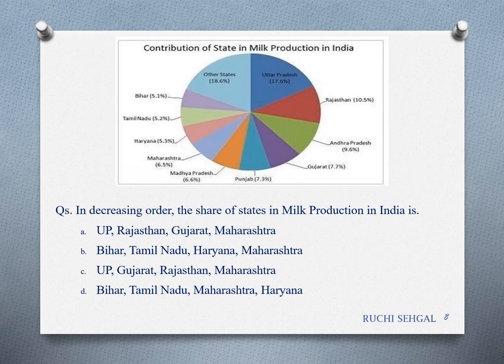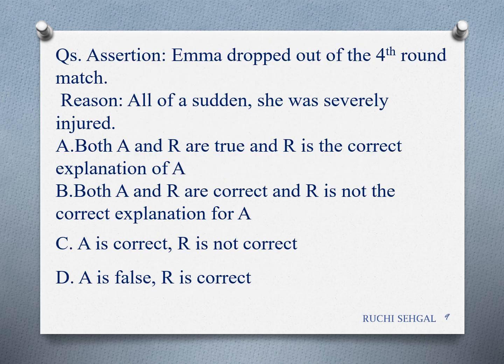Now let's look at this particular question. It says, in decreasing order, the share of states in milk production in India is. In this stem, what is important is you should understand decreasing order. So look at the highest milk producing state, and that's Uttar Pradesh. Now look for the decreasing order. Don't be overconfident and start looking at the increasing order. I just want to draw your attention towards the phrase decreasing order. That is important, children.